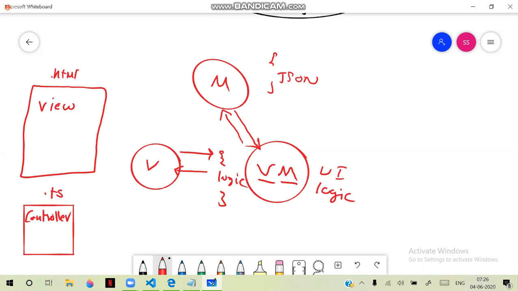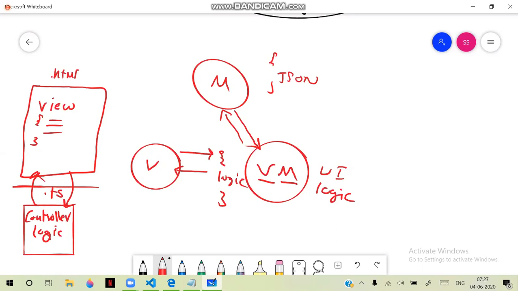Now, in a view model technique, what happens is, generally our logic is present in the controller. This we access and use in our HTML. But in view model, the logic is maintained here itself. It is not in the controller. That means all the interactions are managed at view level only.